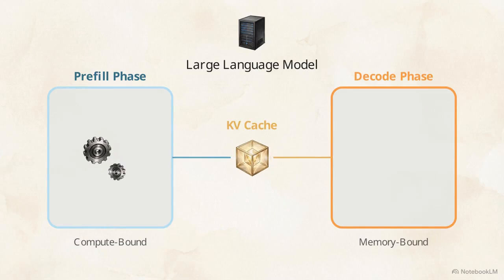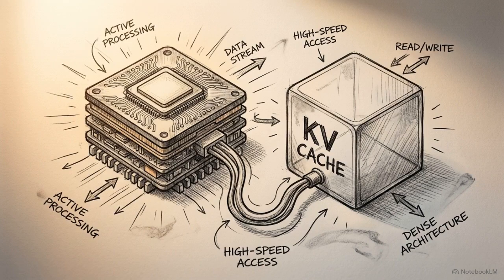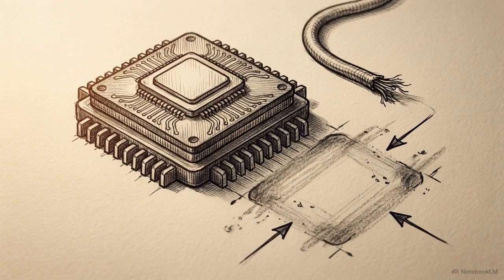This cache stores the complex attention tensors calculated during prefill, so the model doesn't have to reread the entire prompt from scratch before generating every single subsequent word. Standard inference engines like vLLM and SGLang tie the life of this KV cache to the immediate request. The millisecond the model finishes generating its response, the cache is deleted from GPU memory.